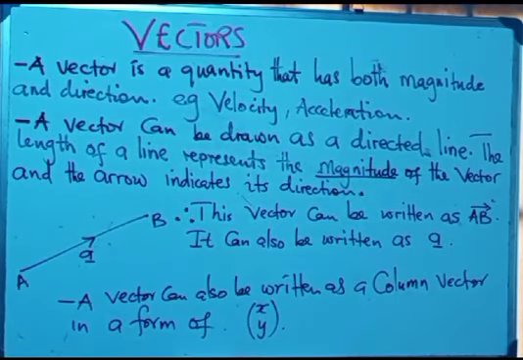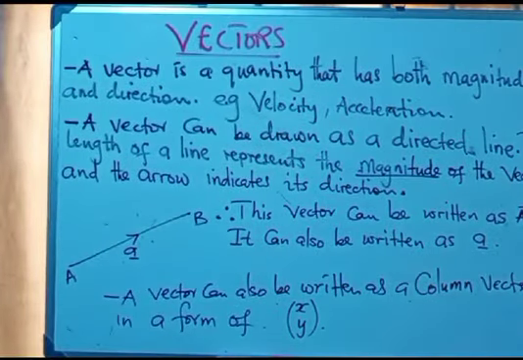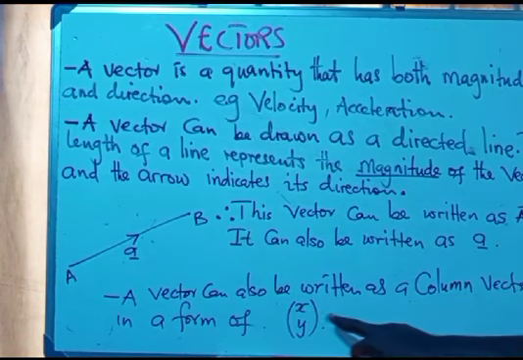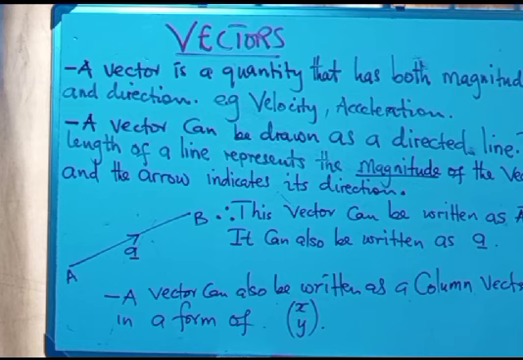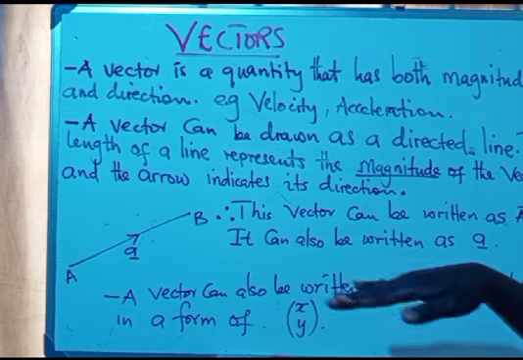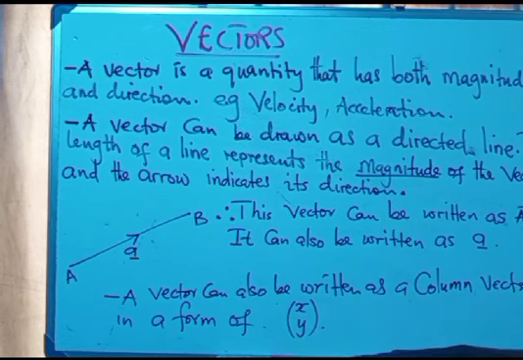So a vector can also be written as a column vector in the form of x, y. A vector can also be written as a column vector in the form of x, y. Where x is a value which is parallel to the x-axis, and y is a value which is parallel to the y-axis. So that is what we have.